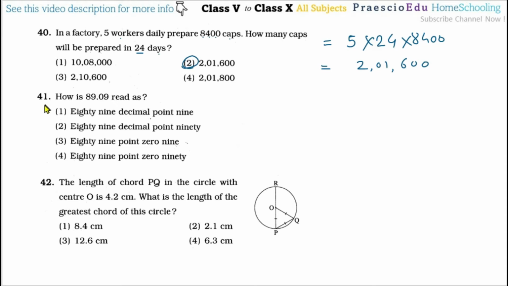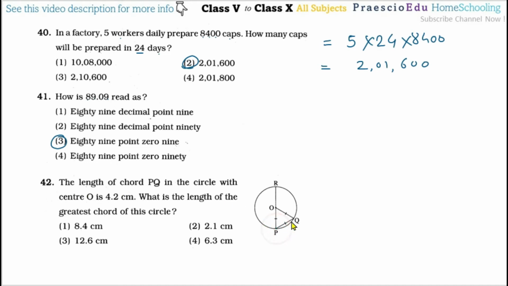Then question number 41, how is 89.09 read as? So this can be read as 89.09, like this one. So option number 3 is the correct one. Then question number 42, the length of chord PQ.